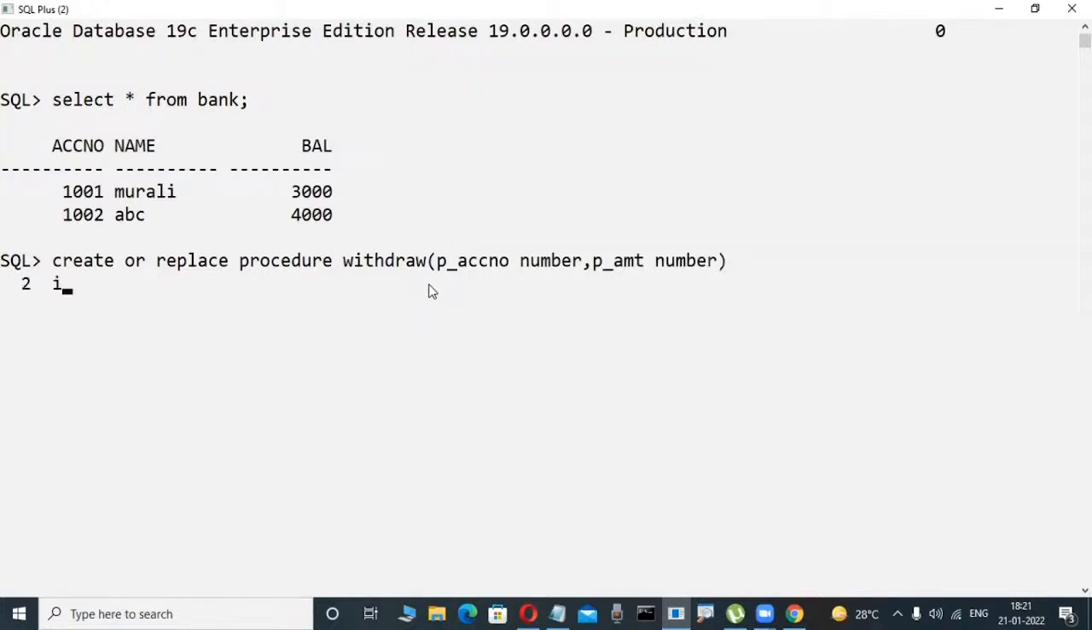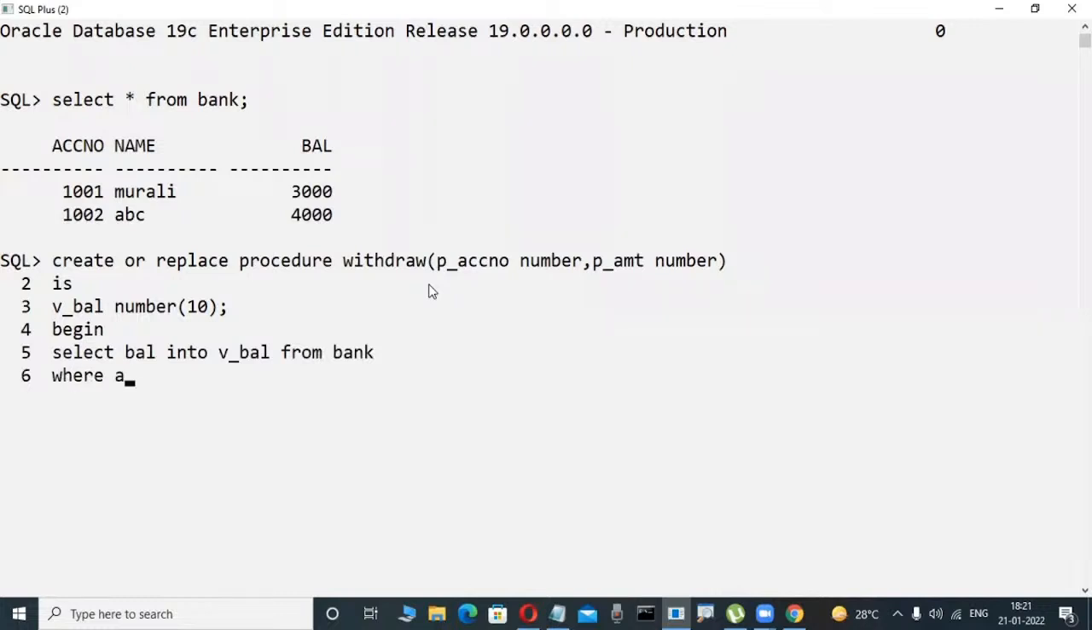Now some coding is there. I want to find out the balance. Whenever we insert an ATM card and try to withdraw, it checks the balance. Concentrate here. Select balance into v_balance from bank where account number is equal to something. These are very easy actually.